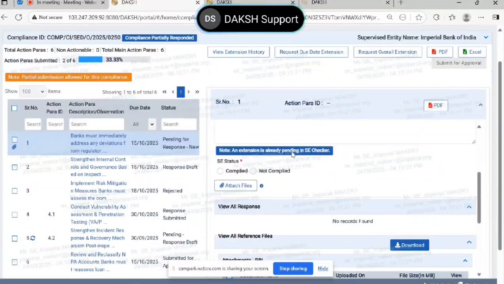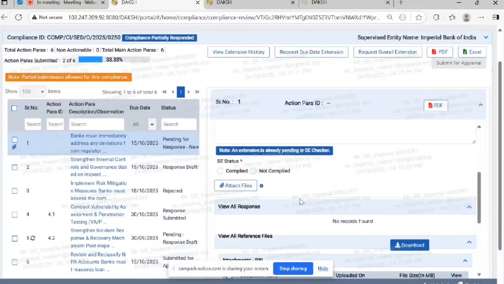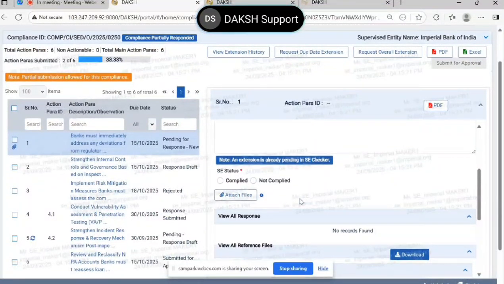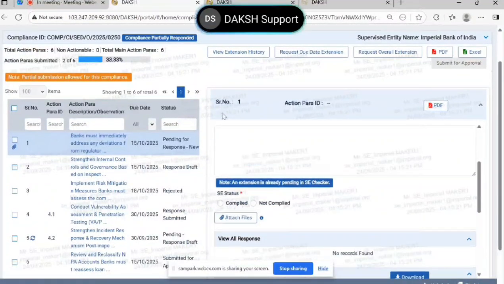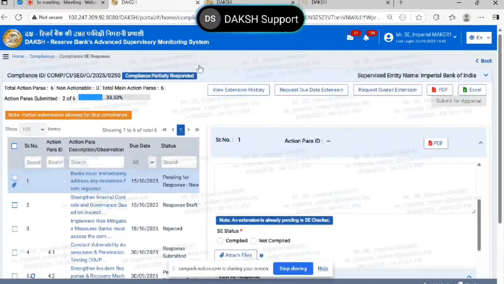Next is, are the ad hoc returns to be filled in at periodic intervals? It depends. Ad hoc returns can be of two types. There may be some return forms which are required only once. Those are called one-time returns, so they need not be filled in at periodic intervals. But if the RBI user decides that they need this set of information at a periodic interval, then they would ask for it at a periodic interval. So it depends. There is no blanket rule, no hard and fast rule. It's very, very flexible, very, very configurable by the RBI.